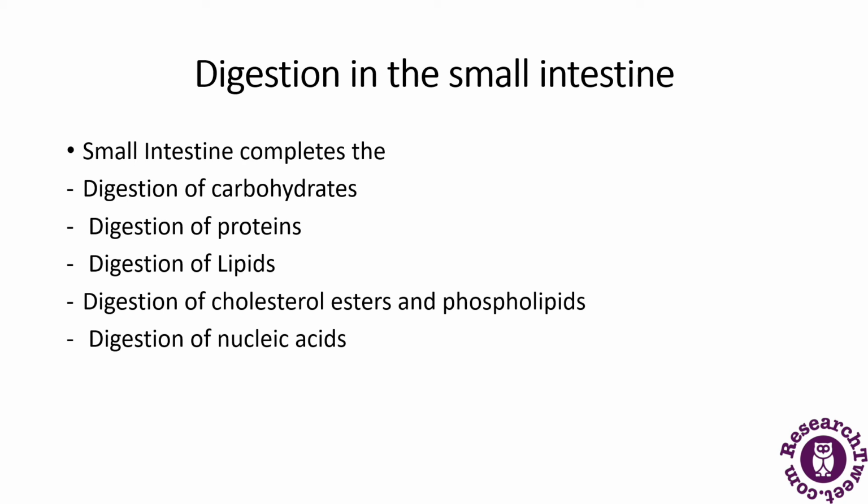The first step in fat digestion is the emulsification of fat by the bile salts. What is emulsification? Emulsification is the breakdown of fat globules into very small, numerous emulsion droplets, so that the water soluble digestive enzymes can act. Most of the emulsification occurs in the duodenum, the first part of the small intestine.